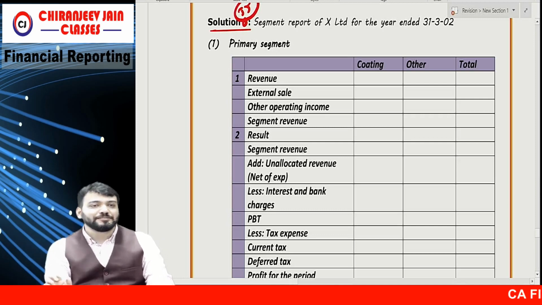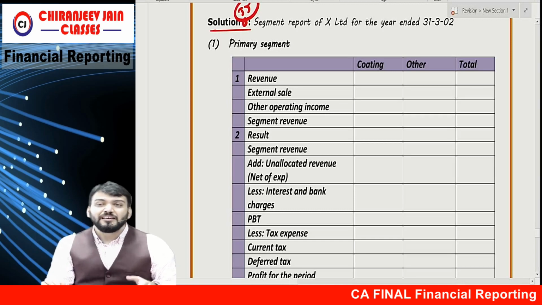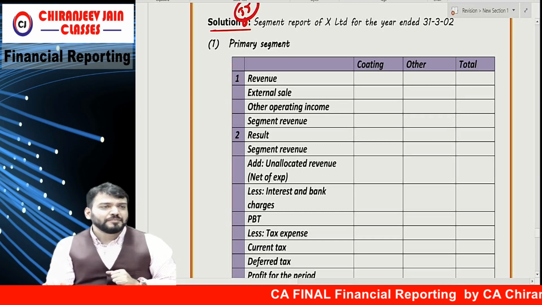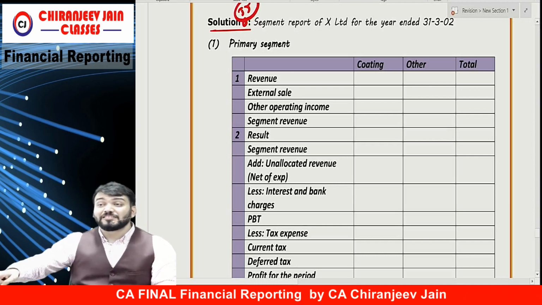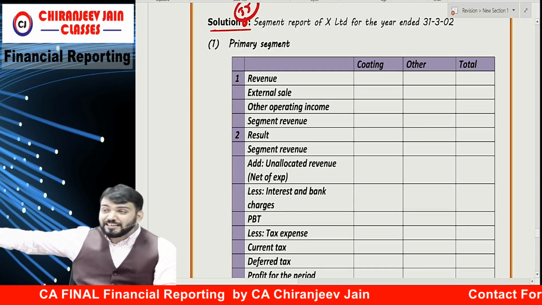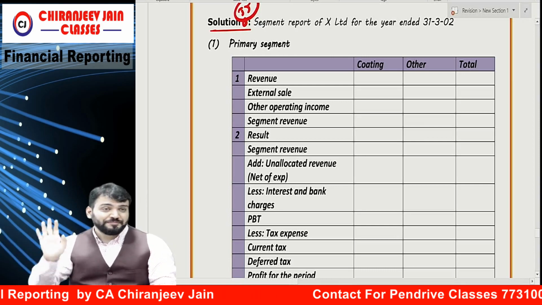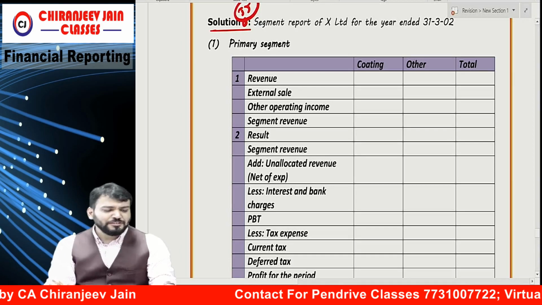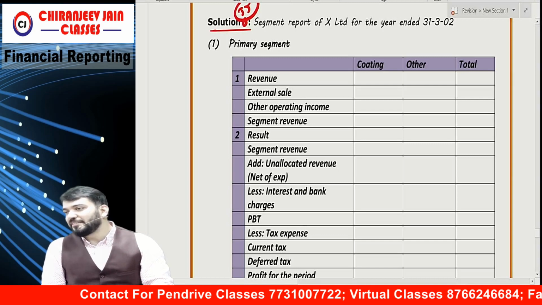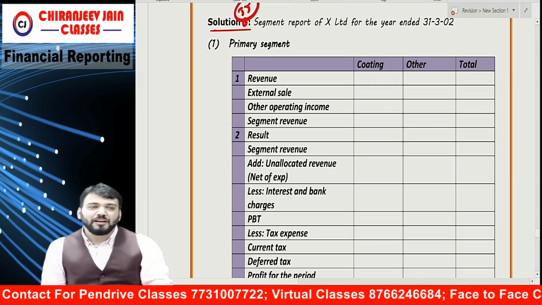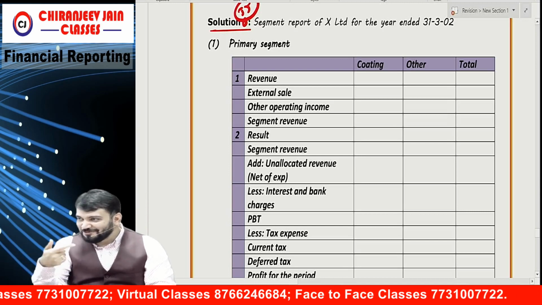Now do rectification. For this question, don't challenge because this is an assumption taken as per ICAI. Solution you will do by your own. Never change the assumption. Why? Because the suggested answer will be given and that examiner has no viewpoint of their own. They are obsolete chartered accountants. They don't know anything. They will say wrong, wrong, wrong, like this, and you can't challenge them. Follow the suggested answer.